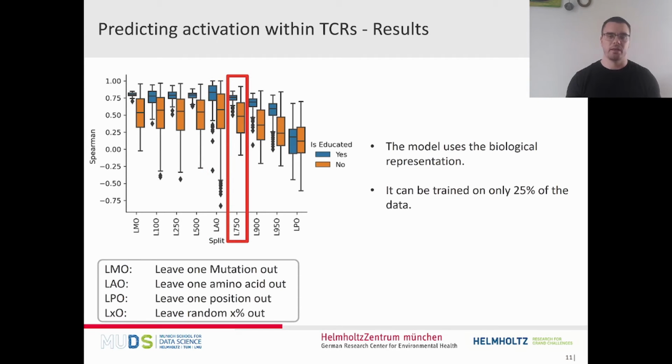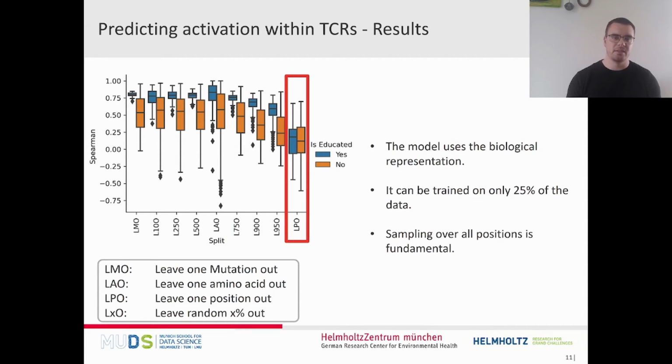Secondly, we can get away with training on only 25% of the training data and still have comparatively high performance. Thirdly, this only works if we sample evenly across all positions. So if we do not show the model mutations at a specific position, the model performance will decrease quite drastically.